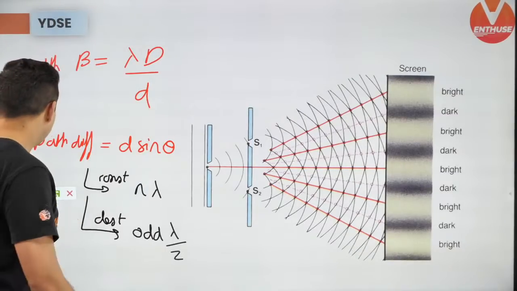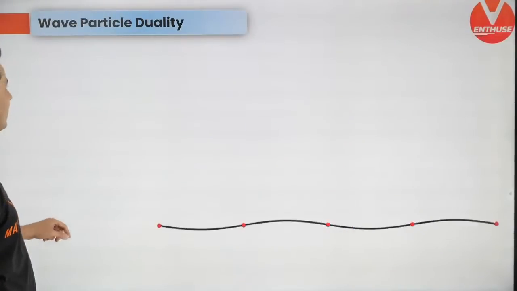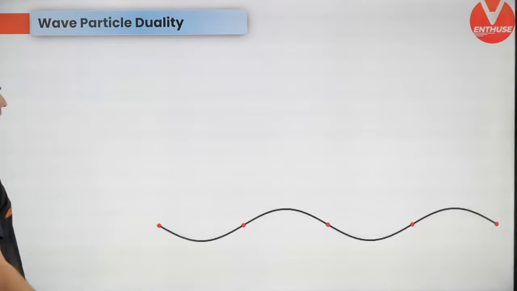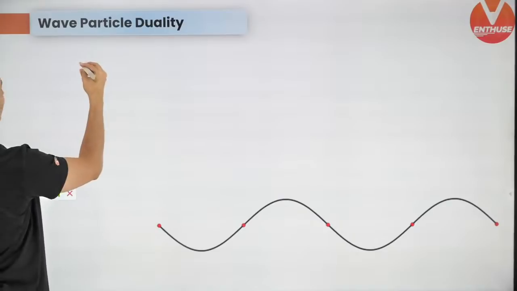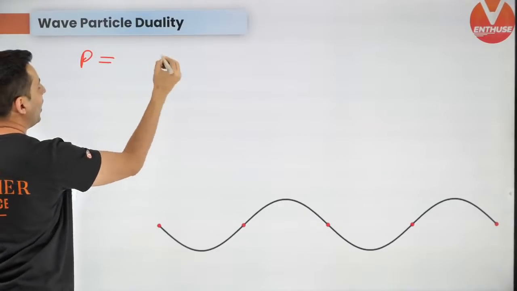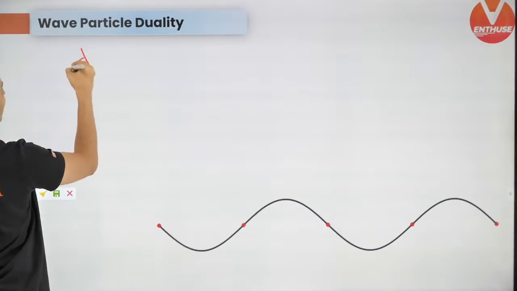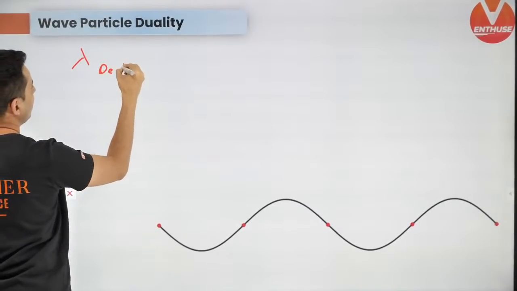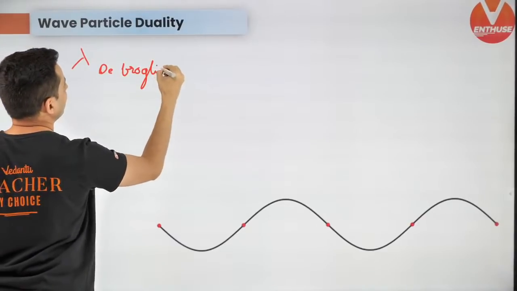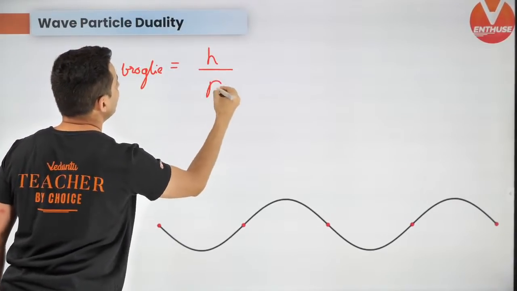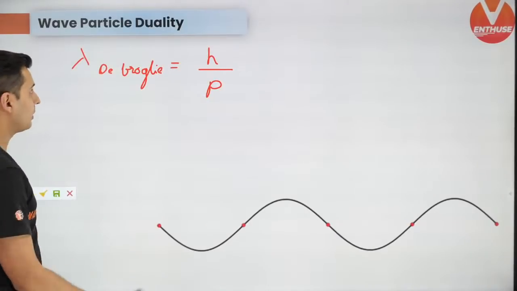Next up, wave particle duality. We have come to modern physics. The de Broglie wavelength of any particle having momentum is h by p. First formula.